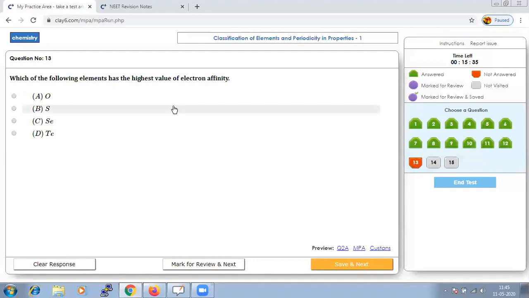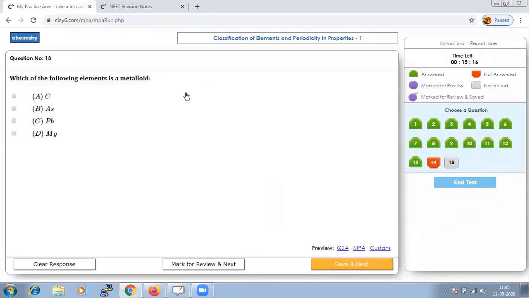Which of the following elements has the highest value of electron affinity? Once again, apply the same rule. Whichever is close to fluorine will have the highest value, and in the given options, sulfur will be the right option. Let us save and go to the next.